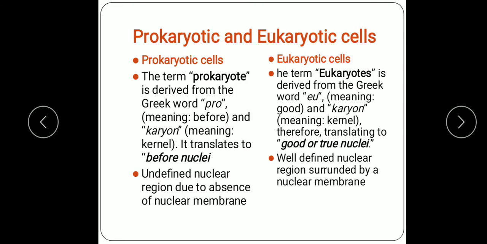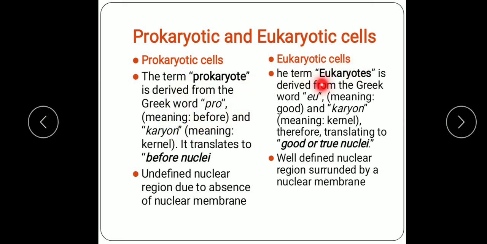Now, types of cells. On the basis of their nuclear organization, cells have been classified into two types: prokaryotic cells and eukaryotic cells. So let me explain the meaning of these terms, prokaryotic and eukaryotic. The term prokaryote is derived from the Greek word pro. Pro means before, and karyon means kernel, that is nucleus. It translates to before nuclei. It means prokaryotic cells do not have a well organized nucleus.